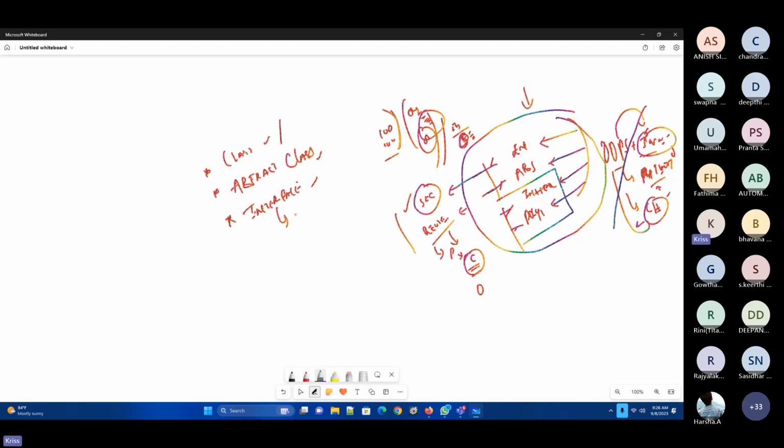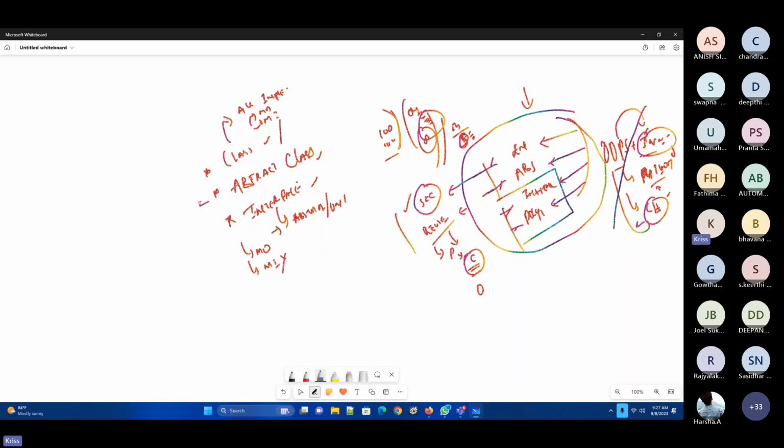Interfaces have all abstract methods, meaning they will have just the method declaration, and no method implementation would be there. All the methods are unimplemented. In a class, I have all implemented methods, and no abstract methods would be there. Method declaration is done, and method implementation is done.